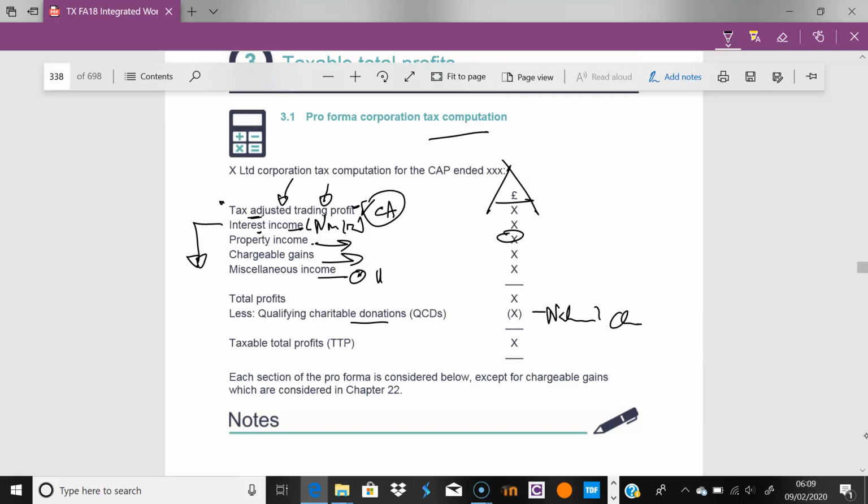So this is technically a deduction, but you have to wait. You have to wait to make sure, and you'll see what I mean. It is a deduction, it's there to be deducted, but does not naturally sit here within the tax adjusted trading profits. Okay, let's carry on.